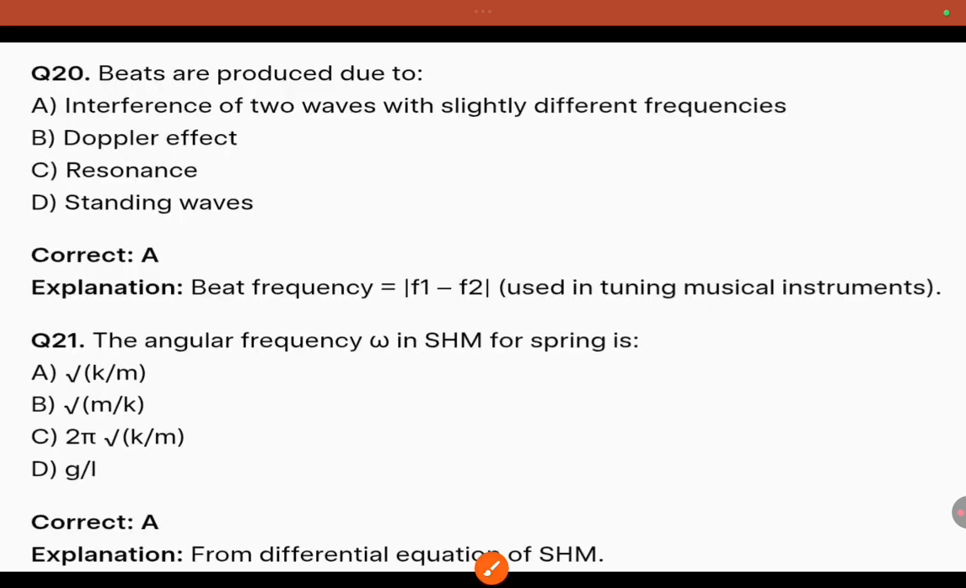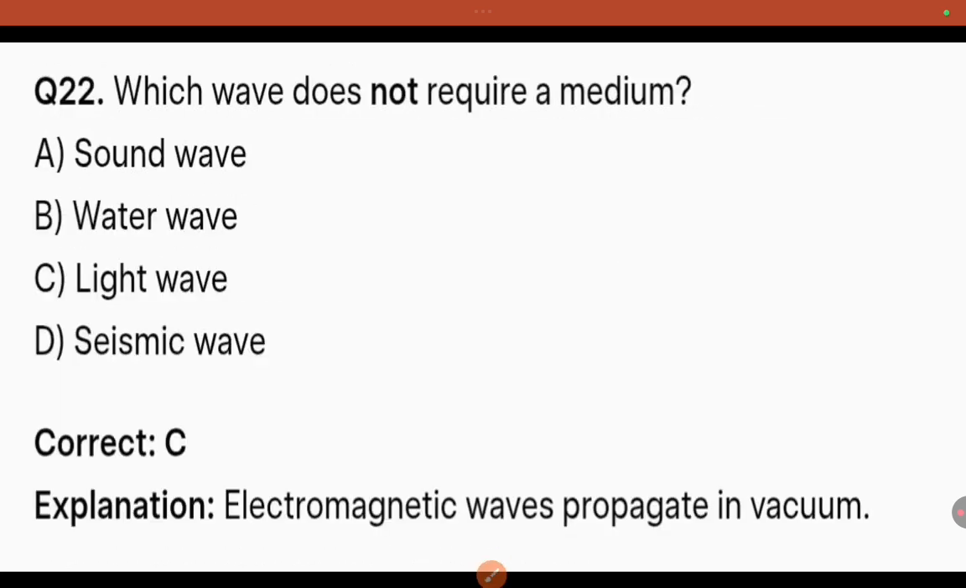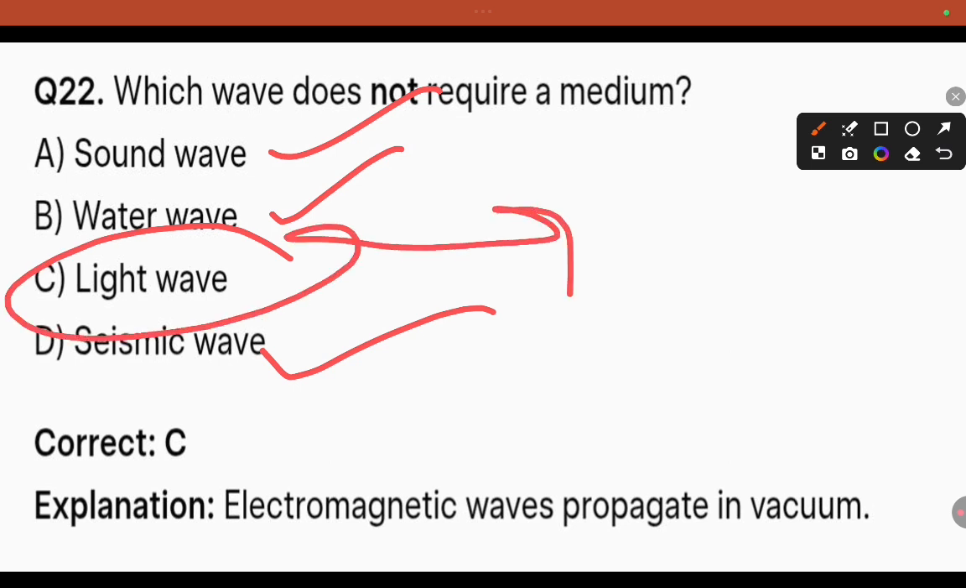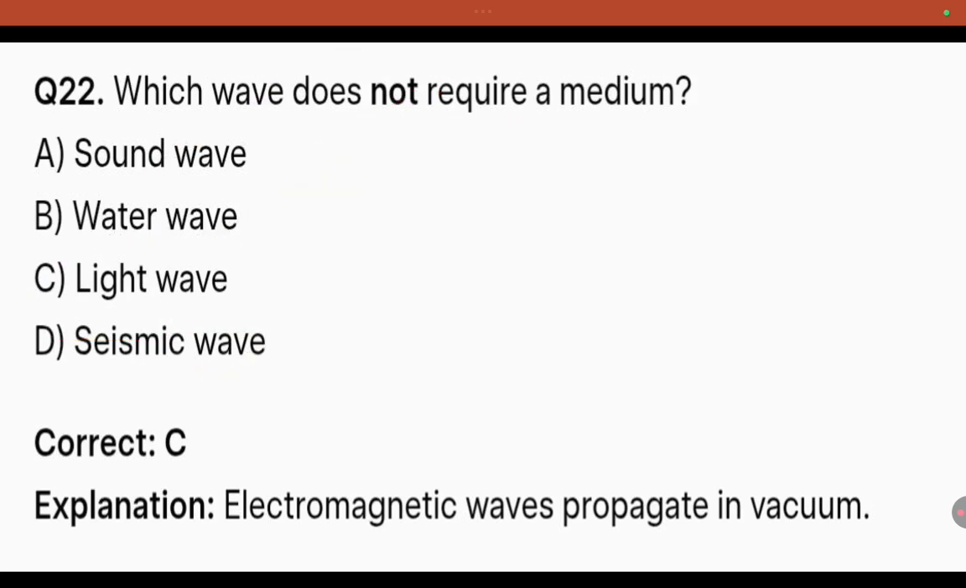22nd one. Which wave does not require a medium? Sound is a mechanical wave. Water is also mechanical, and seismic is also mechanical, but light is non-mechanical, it is an electromagnetic wave, so it does not require a medium. So sound, water, seismic waves are nothing but mechanical waves.